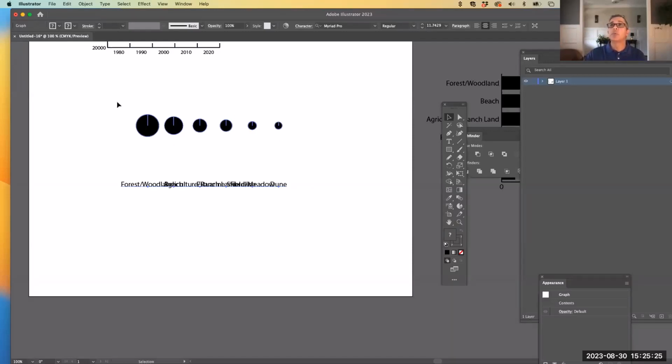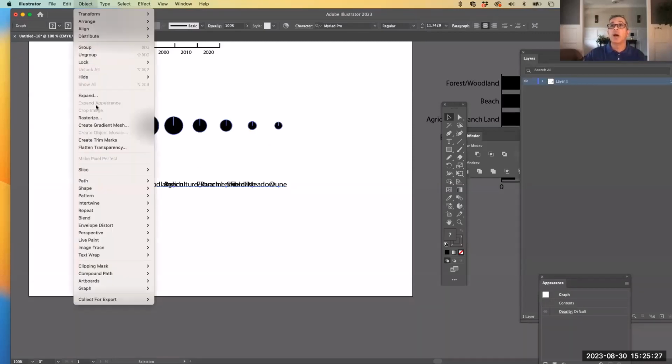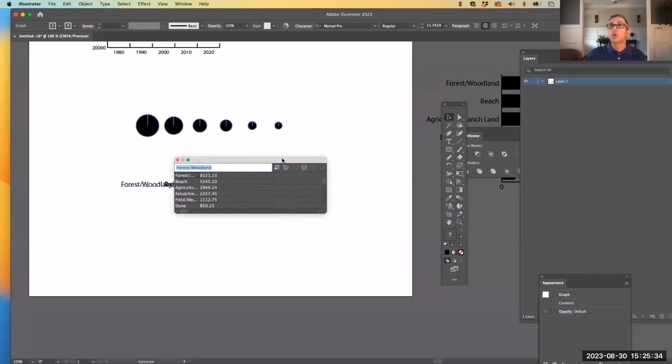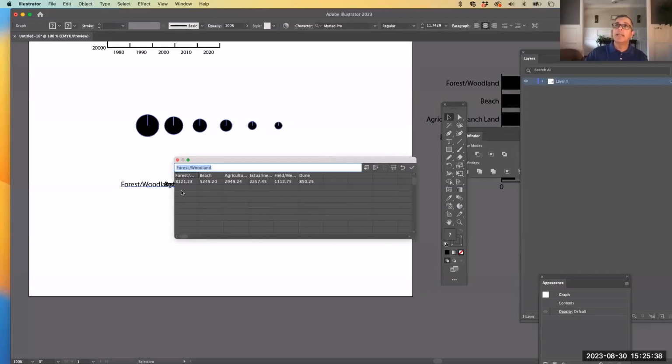As a pie chart. So I'm going to select it and go to Object, Graph, and Data, and again, we're going to hit that transpose row column. So for bar charts and line charts, and even column charts or bar charts that go sideways, as long as you're comparing one set of things, it's okay if your numbers go down. But for a stacked bar comparing different things, it needs to go sideways.